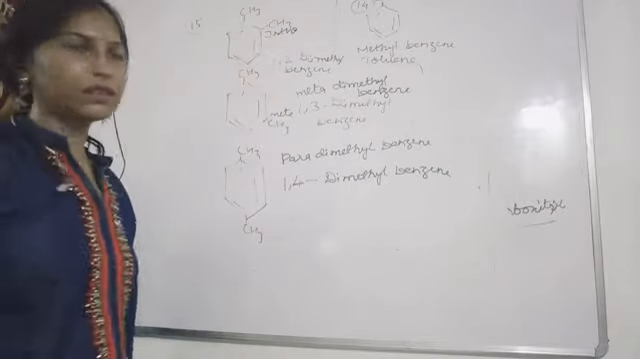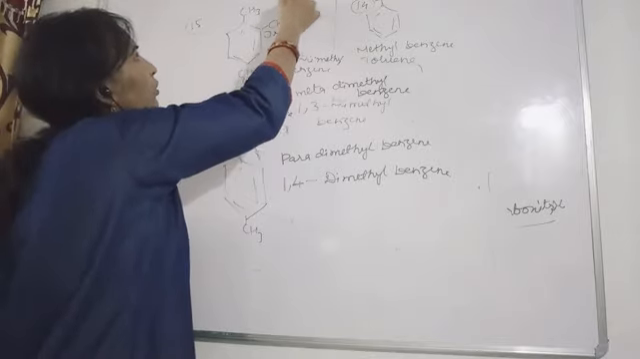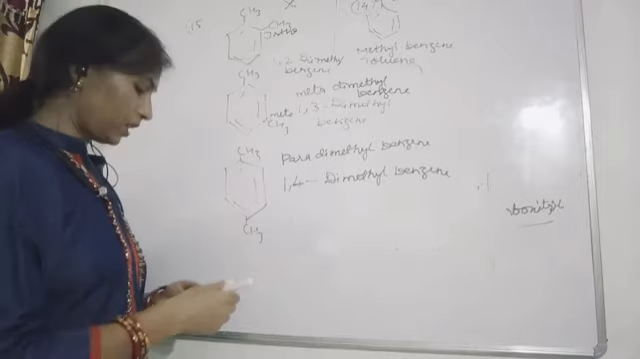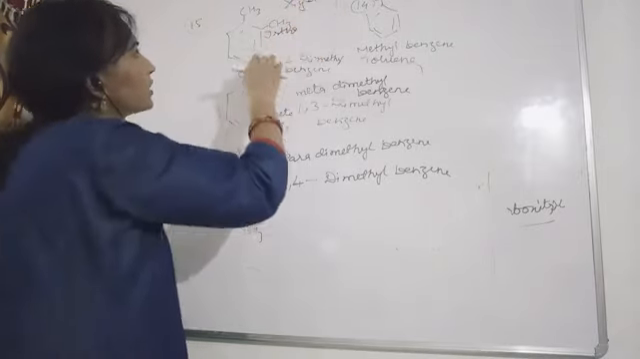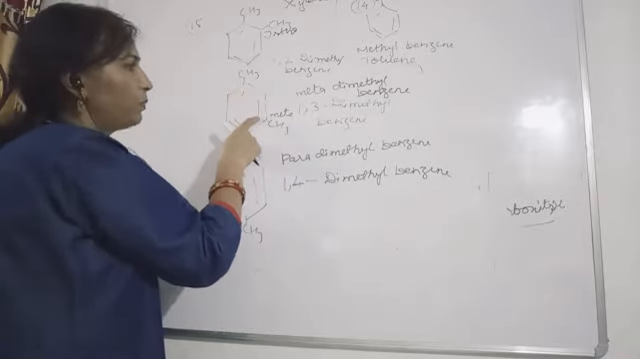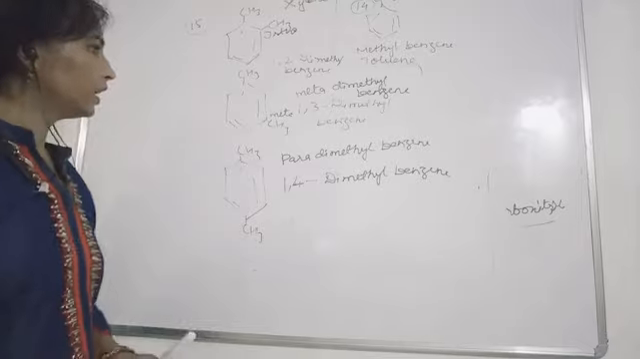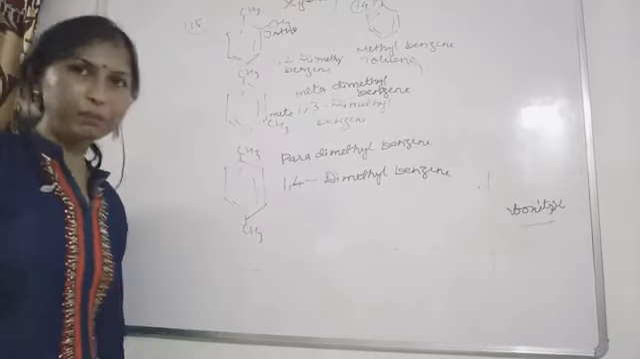And the common name for this, CH3, is xylene. If two methyl groups are present with the benzene, then the common name is xylene. So this will be orthoxylene, this will be metaxylene, and this will be paraxylene. This common name also we have seen. These were the ortho, meta and para positions.